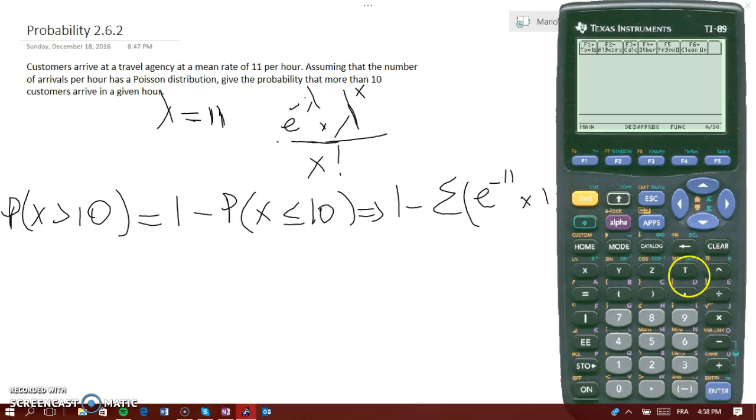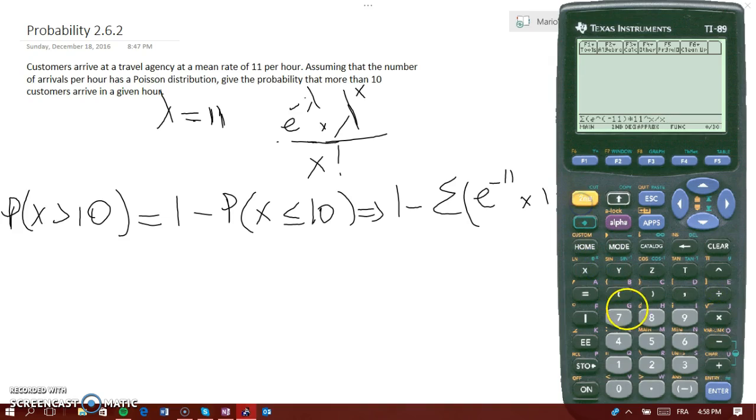First thing you have to do is go to F3, number 4, then type E, green button, E, to the power negative 11, close parentheses, times 11 to the power of x divided by x factorial.